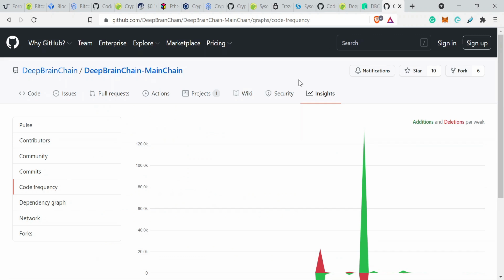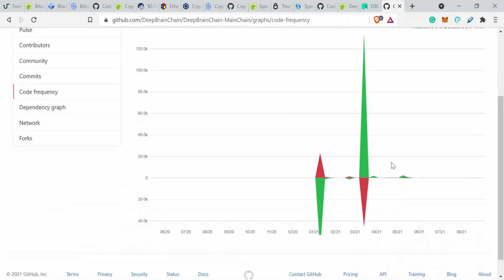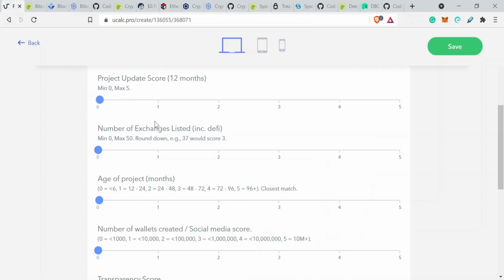Let's have a look at the GitHub page. So we're between March and April, one big spike. I'm going to discount this one. You can look at these as additions and deletions if you want to. So technically this would be 2. I'm actually going to call it 2 just because it has been in the last 12 months. But generally speaking, the bigger the spikes, the better, and the more selective you can be with your selections, the better the algorithm is going to work. So I'm actually going to put 2 on that.